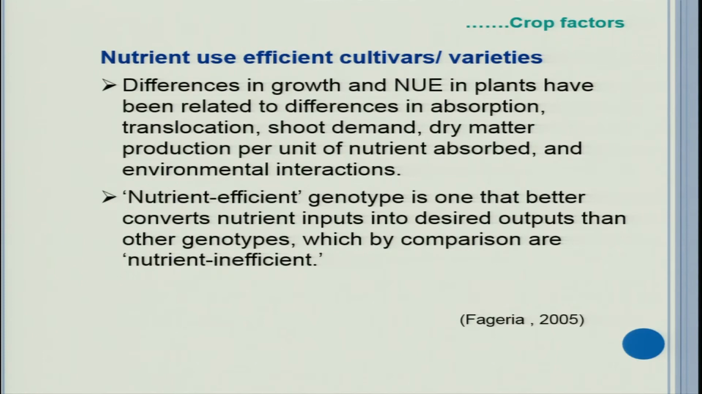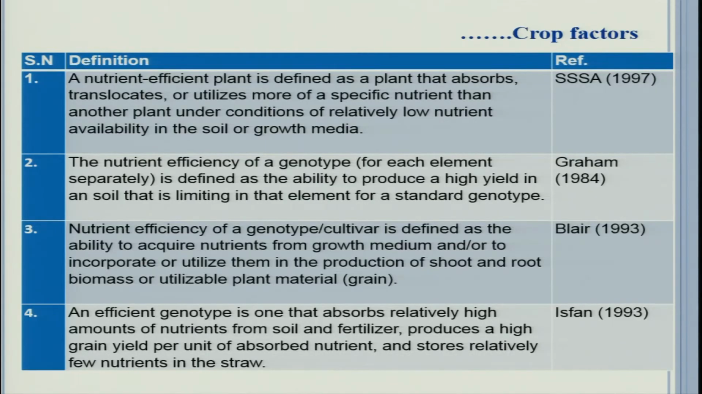So, differences in growth and nutrient use efficiency in plants have been related to differences in absorption, translocation, shoot demand, dry matter production per unit of nutrient absorbed and environmental interactions. Nutrient efficient genotype is one that better converts nutrient inputs into desired output than other genotype, which by comparison are nutrient inefficient. So, this is, I think, a very good definition you can remember about the nutrient use efficiency. Now, see some definitions of nutrient efficient genotype.